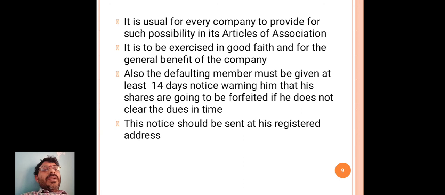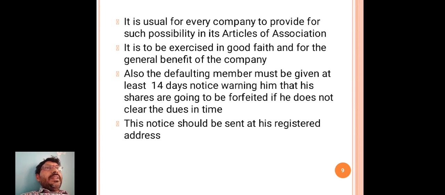Also, the defaulting member must be given at least 14 days notice, warning him that his shares are going to be forfeited if he does not clear the dues in time.